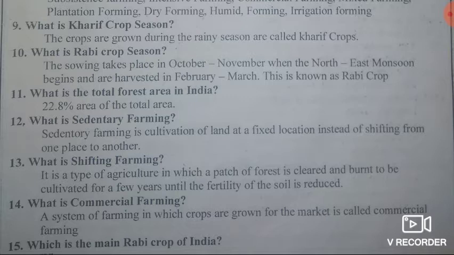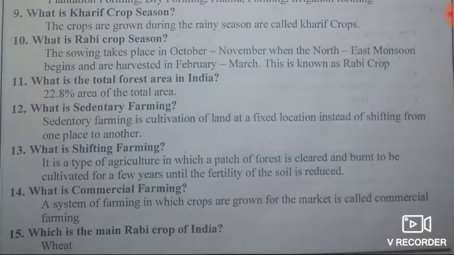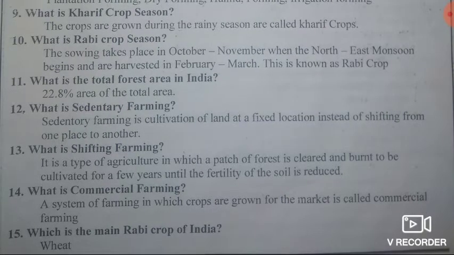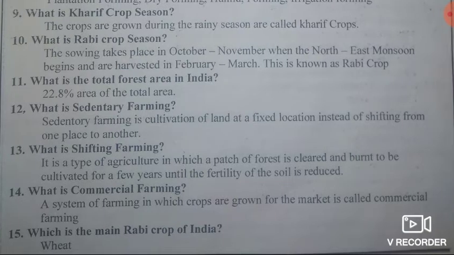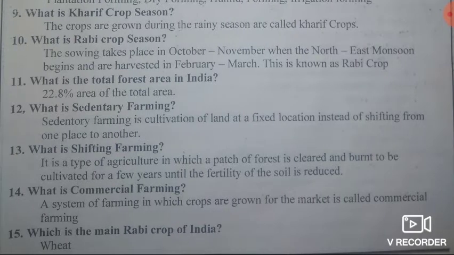That is called shifting farming. Fourteenth question, what is commercial farming? Answer, a system of farming in which crops are grown for the market is called commercial farming. Fifteenth question, very important, which is the main Rabi crop of India? Answer, wheat.